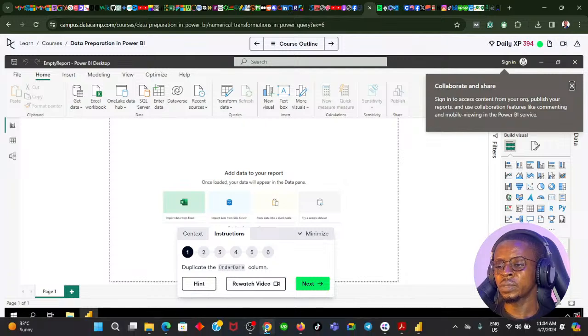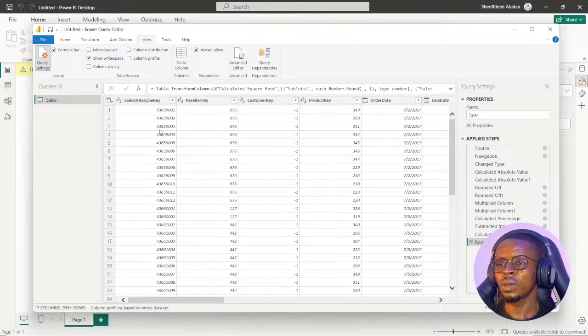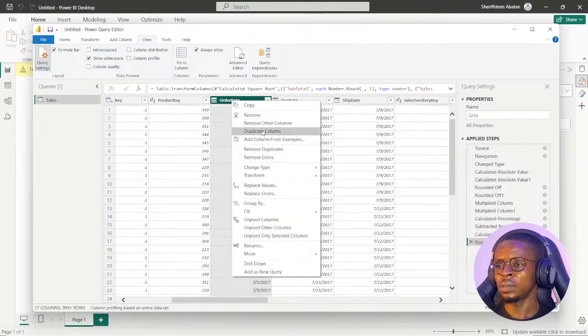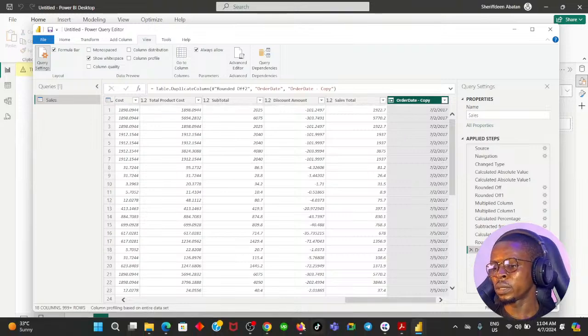Duplicate the order dates column. So if you go to the order dates column, this is the order dates. I can just right click on it and duplicate column, and it's going to bring it to the end of my table here.